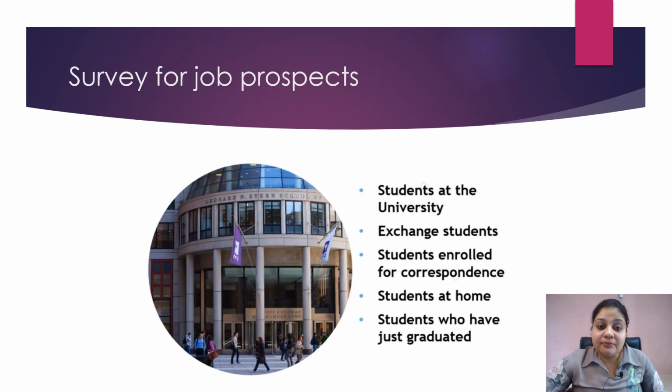Let's take up another example of a university campus in which various kinds of students occur: students who studied at the university, exchange students, students who have enrolled for a correspondence course, who are studying from home, and who have just graduated. I want to find out the job prospects of each category of students. To do that, I take a subsample of data.